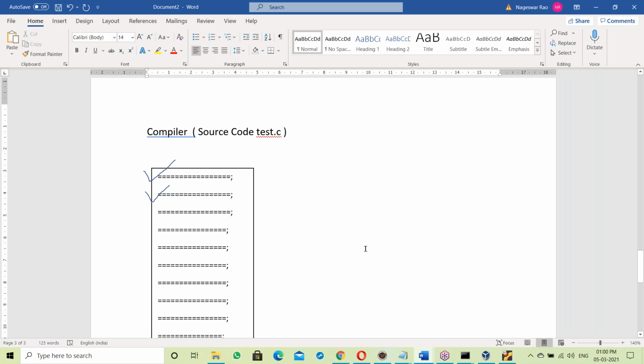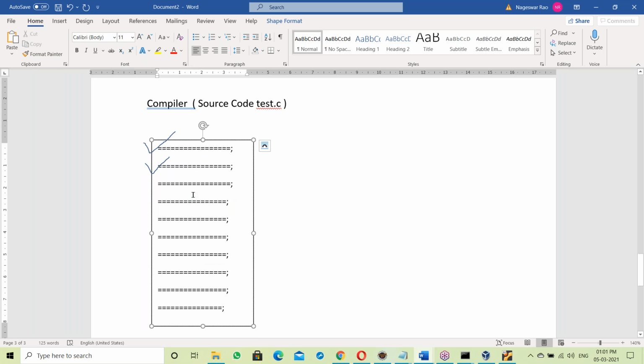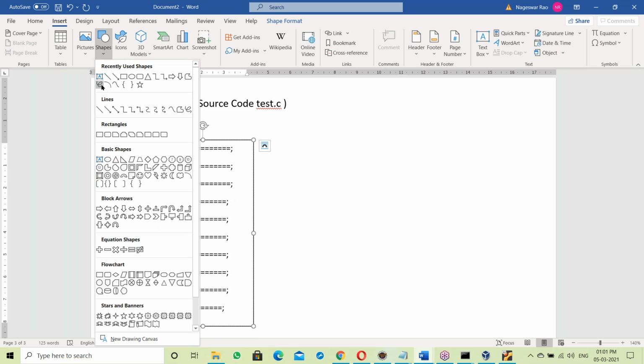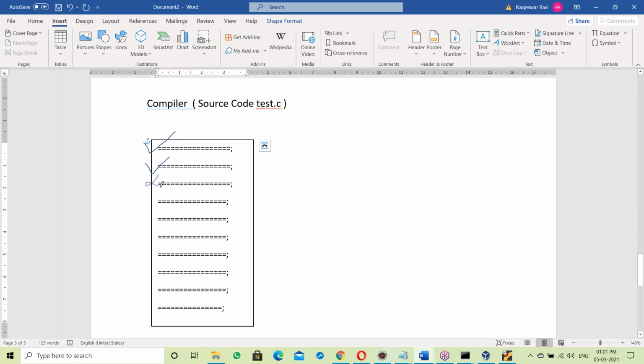Yes, compiler, how is it working? Compiler checks the first statement. After checking the first statement, suppose it is correct, even if correct, it won't convert into binary code. It won't. Next, checking the next statement. This is also correct, even if correct, it won't convert into binary code. Next, after checking the next statement, suppose something is wrong here, error at source line.